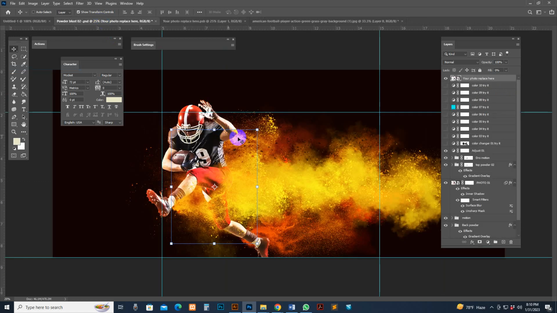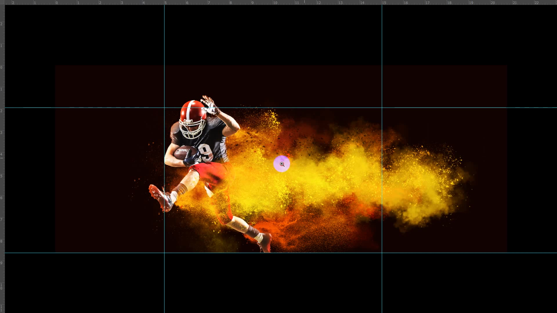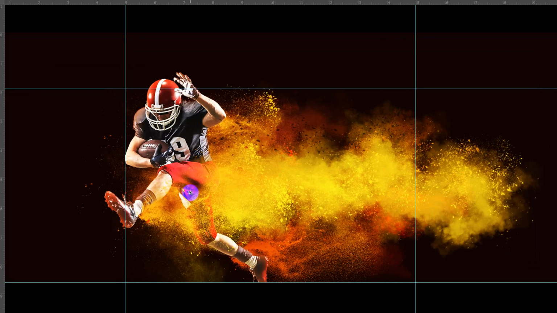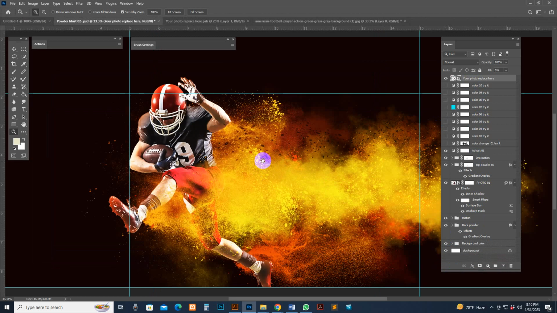Back to my template. See, uncheck the show transform. See, it is very easy to set up this photo. If you have this type of photo, then there is no need to customize. If not this type of photo, you need to customize manually, and I will introduce all the layers now.